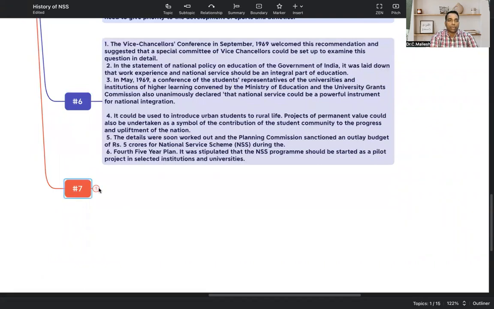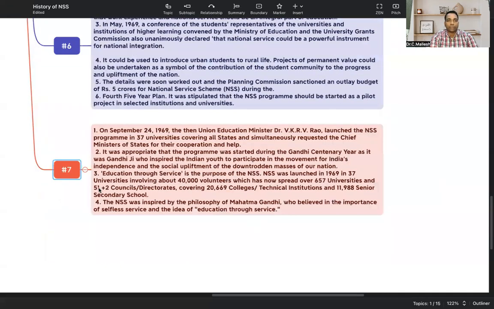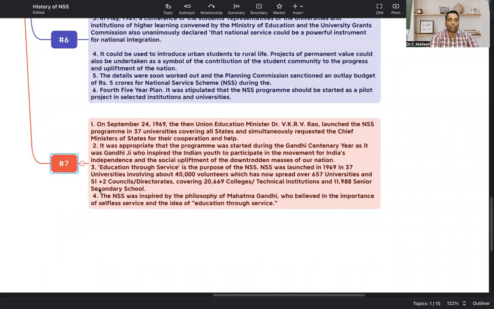Coming to the last history point about the NSS. On September 24, 1969, the Union Education Minister, Dr. V.K.R.V. Rao, officially launched the NSS program initially in 37 universities covering all the states.